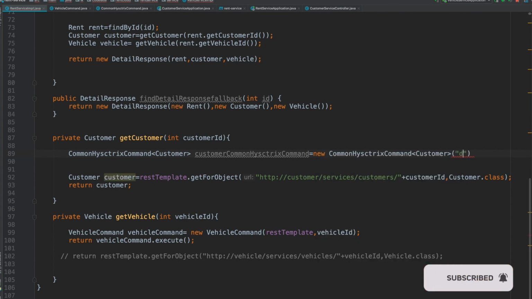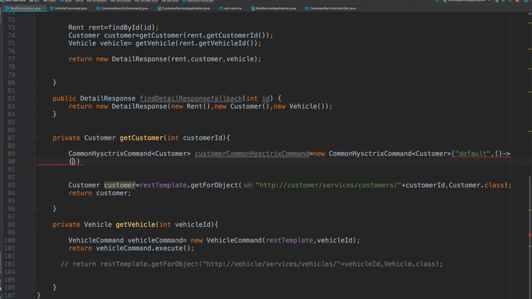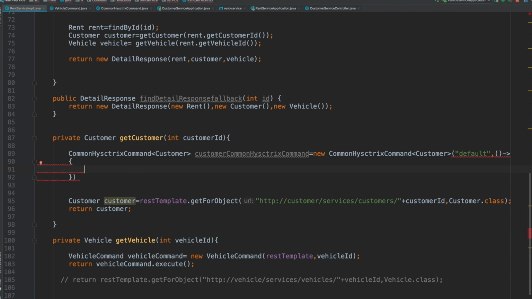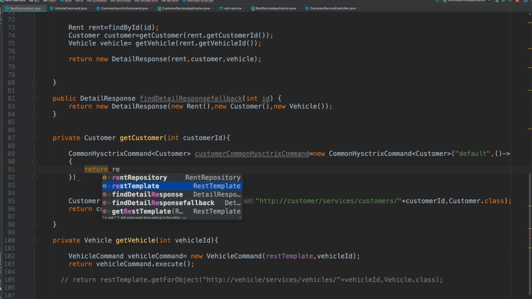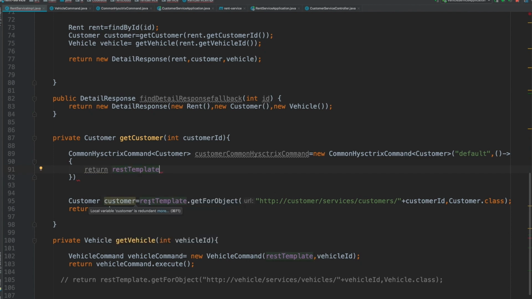So I'm going to use the group method as we did last time, default, and I'm going to use a lambda here, and for this one I'm going to return this one, rest template, this one. Okay, so I'm just going to copy and paste it here.